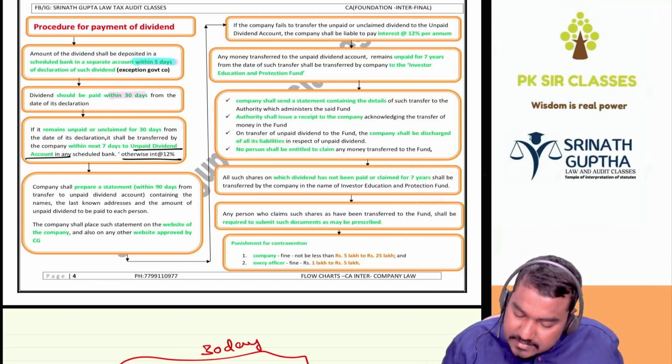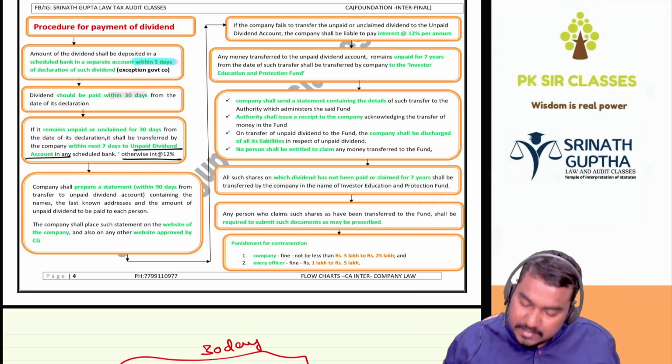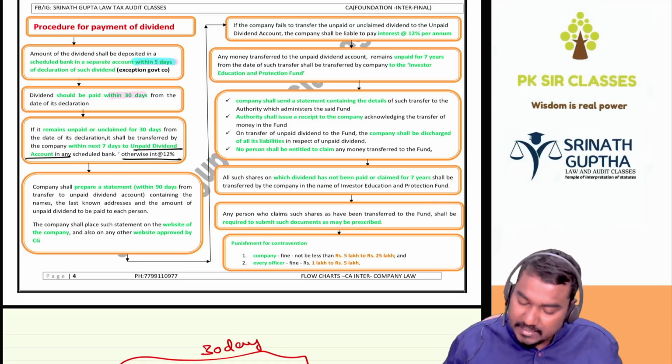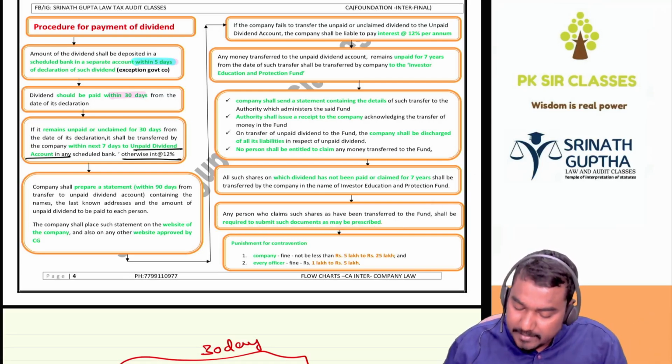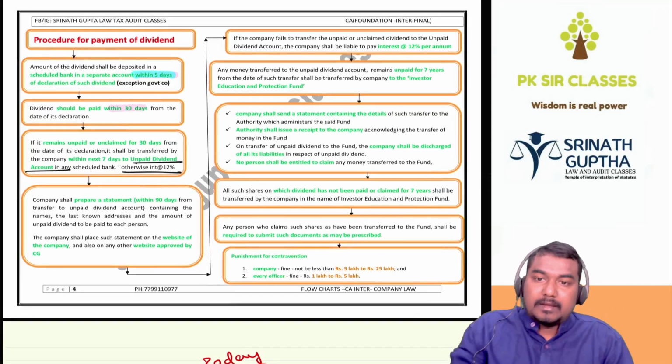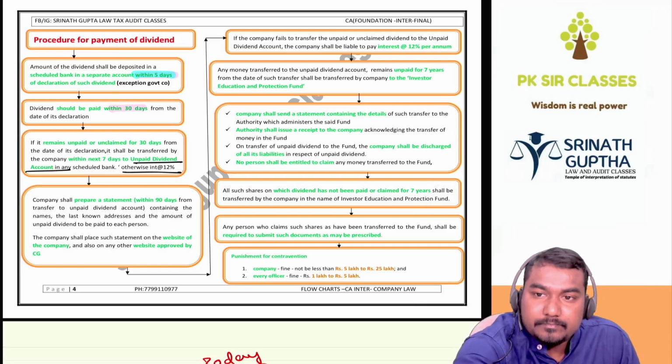And all such shares are also transferred to the IEPF authorities. Any person who wants to claim the dividend can go to the IEPF authorities. And if the company is unable to follow the above procedure, the penalty for the company is 5 lakhs to 25 lakhs, and for the officer of the company 1 lakh to 5 lakhs. Clear, beta? So let us revise all this one more time.